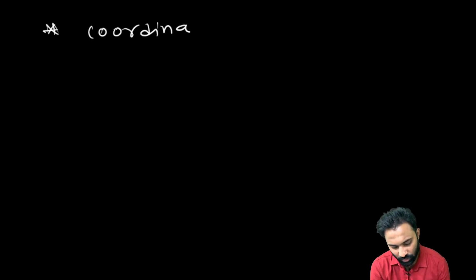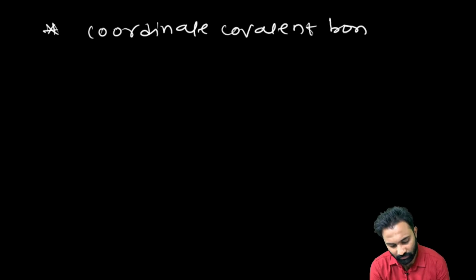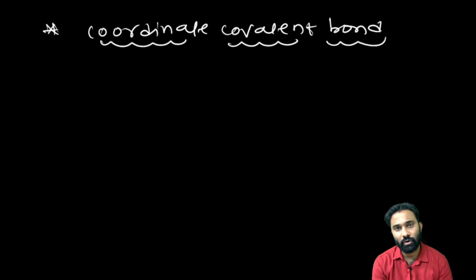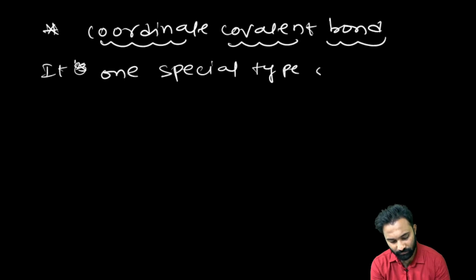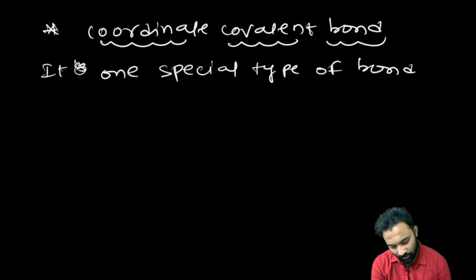Next we are going to see one very interesting type of bond, that is the coordinate covalent bond. The very interesting type of bond that we are going to study is the coordinate covalent bond. What is the meaning of the coordinate covalent bond? It is one special type of bond.